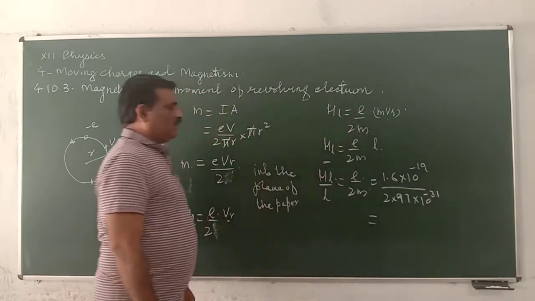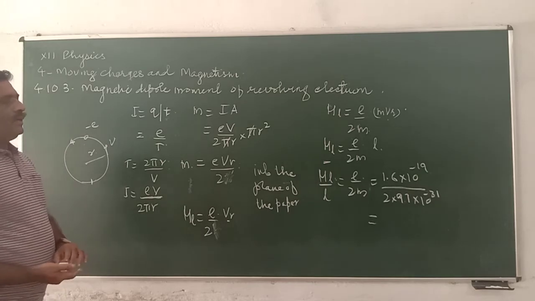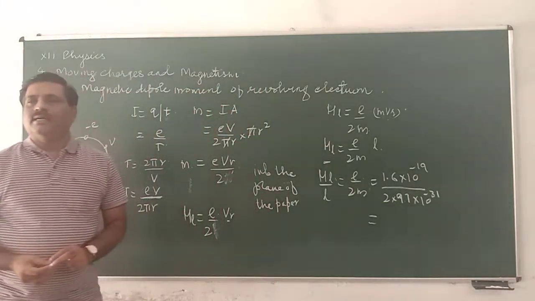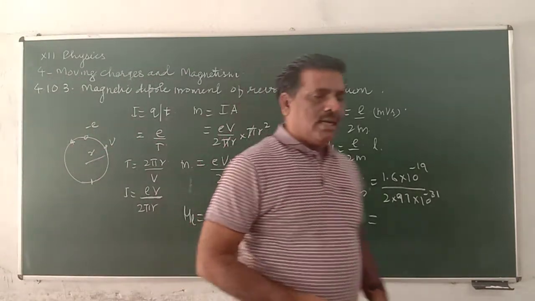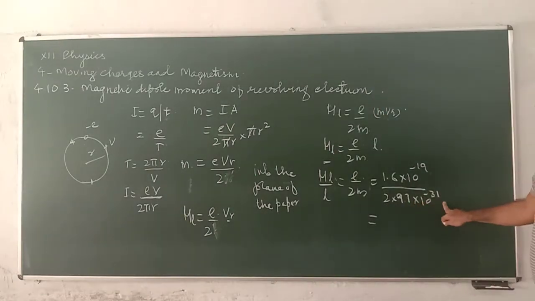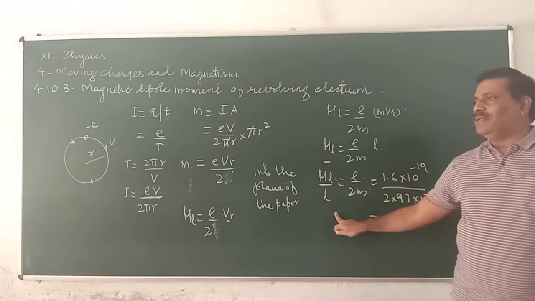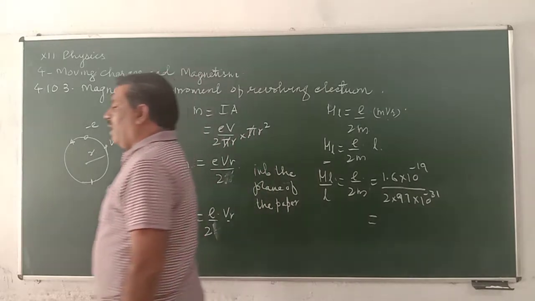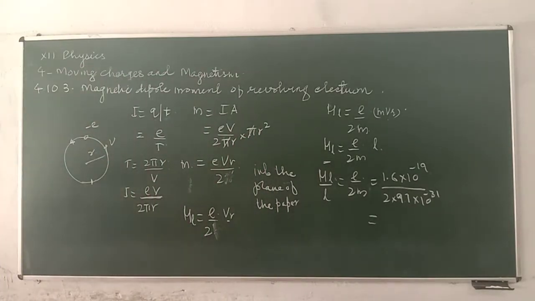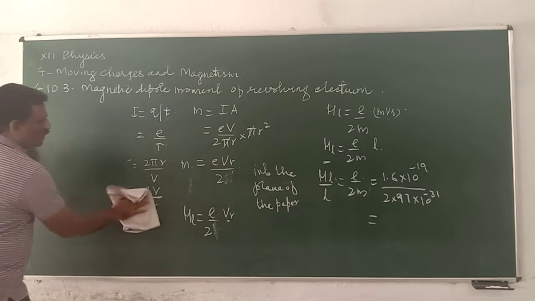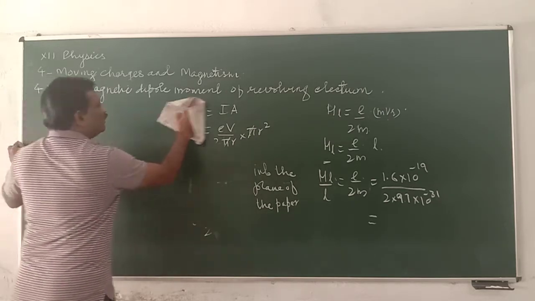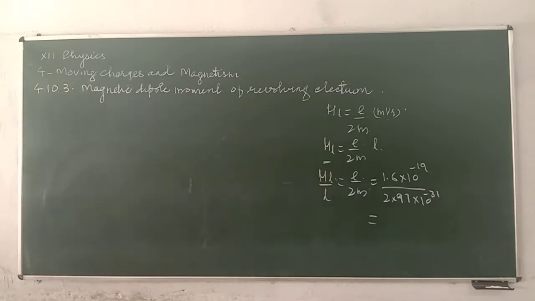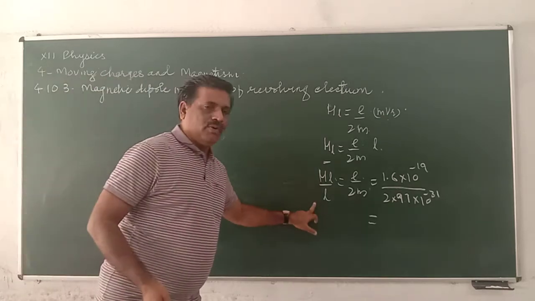This ratio of magnetic moment to angular momentum, mu L by L, is called the gyromagnetic ratio.